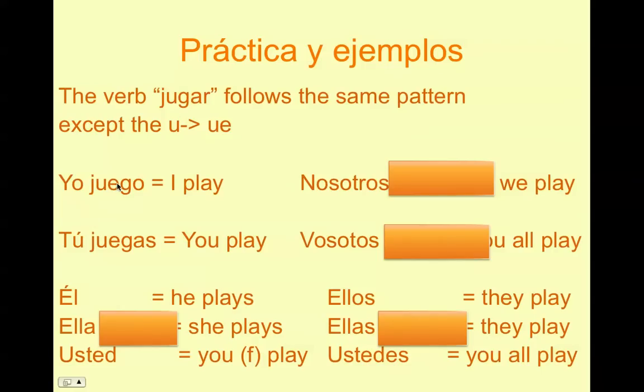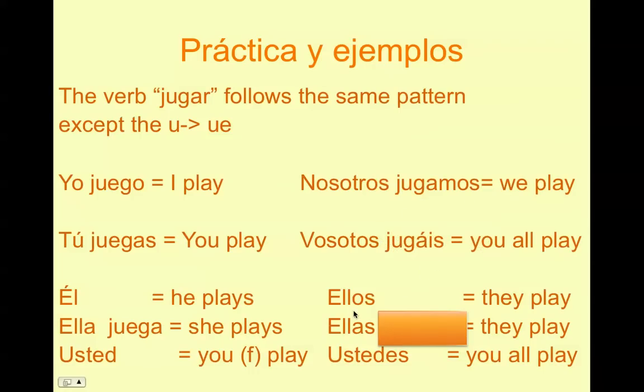This is still going to be the same beginning, J-U-E-G, and then you add the él, ella, usted ending for a regular AR verb, which would be an A. And it becomes juega. The nosotros form, remember, does not change to a UE. It's just J-U-G-A-M-O-S, jugamos. Vosotros jugáis. And then, again, this is the ellos, ellas, ustedes form. So you need to change the U to a UE, and it is juegan. They play.